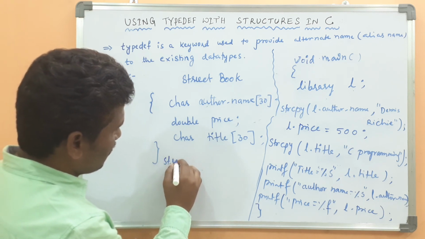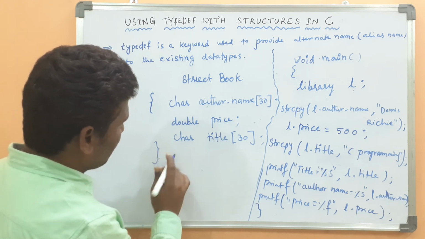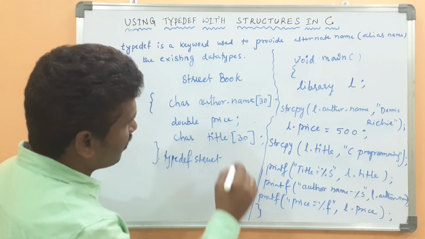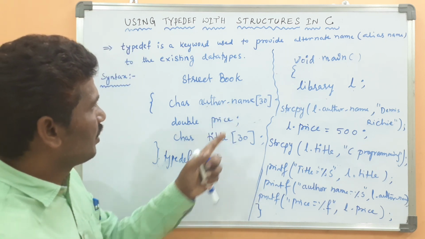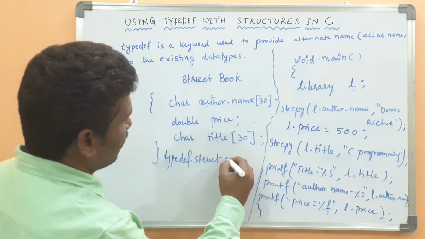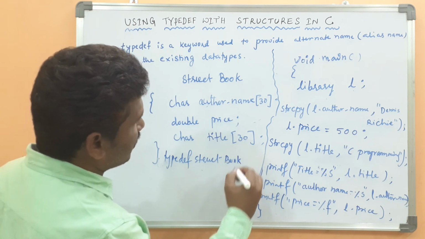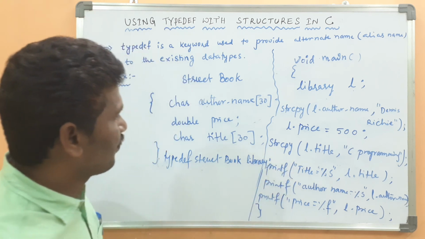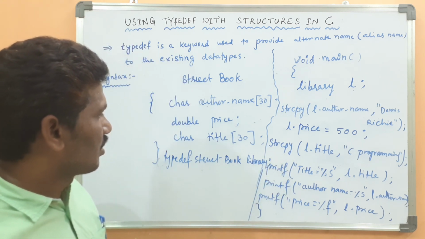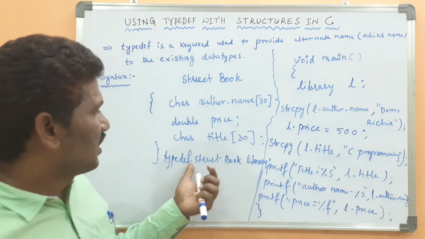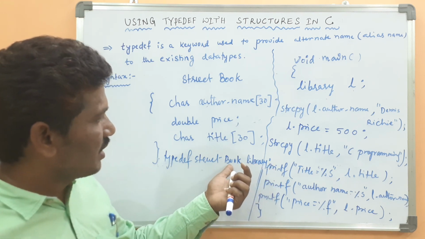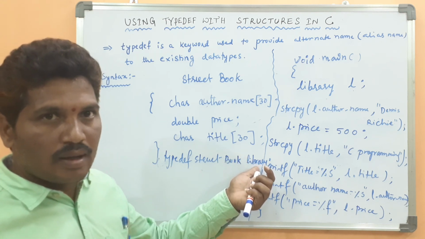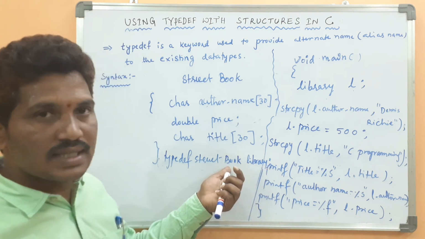Then typedef struct book library, because it is an existing user-defined data type, and library is an alias name to the existing type.